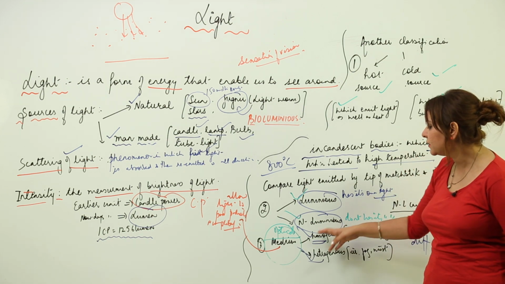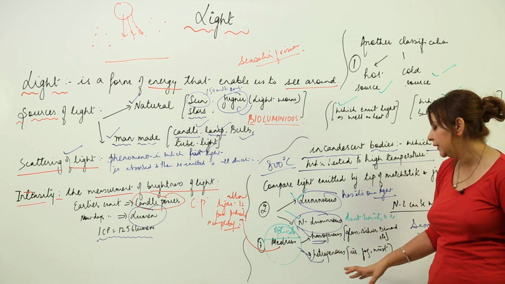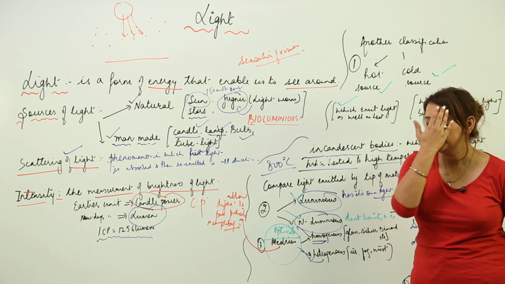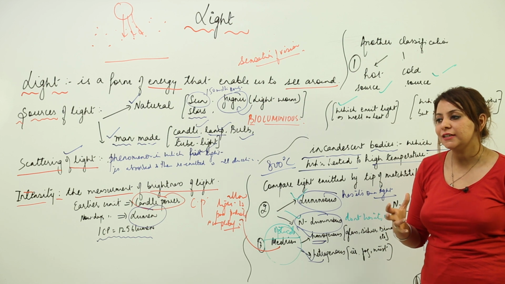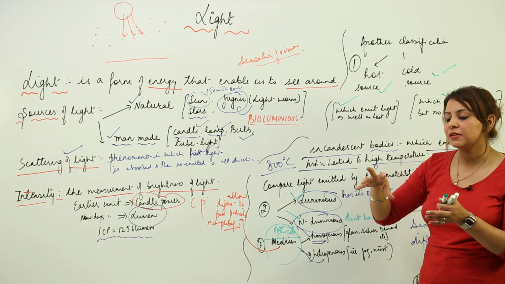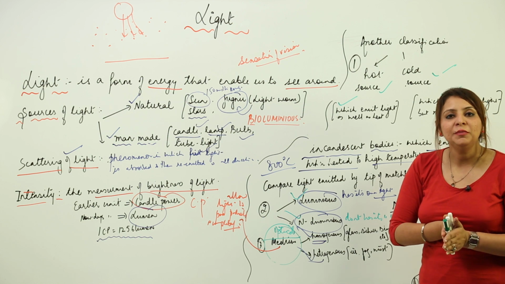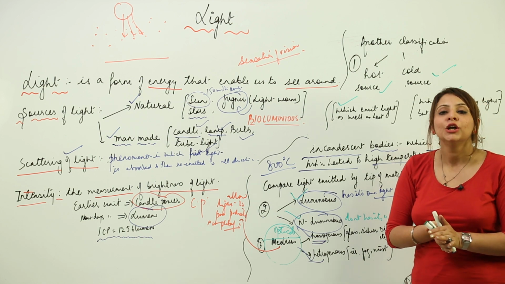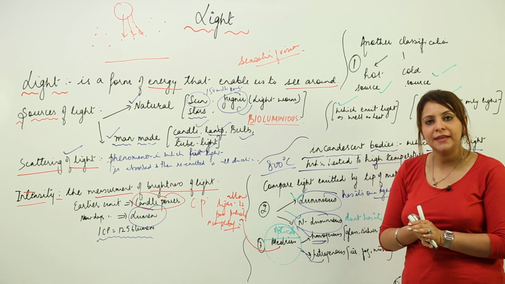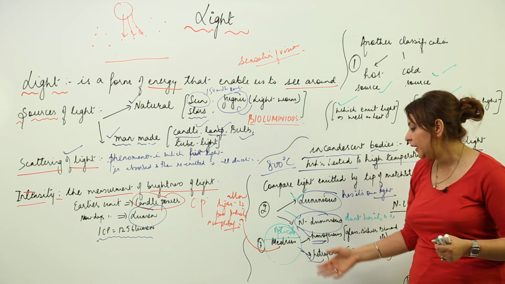If it has the same density all around, it is homogeneous, and if it has a different density at different points, it is heterogeneous. Like we have air, fog, mist. What do we observe in air, fog and mist? We see that there is no uniform composition everywhere. At some places there are more particles and at some places they are far from each other, so the density changes. So optical mediums where the density is the same at all places are homogeneous, and if the density is different at different places, they are heterogeneous.